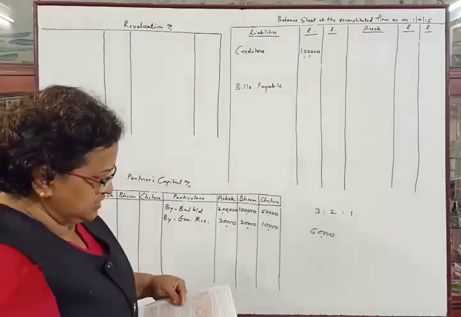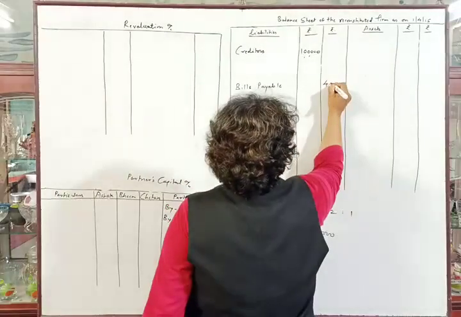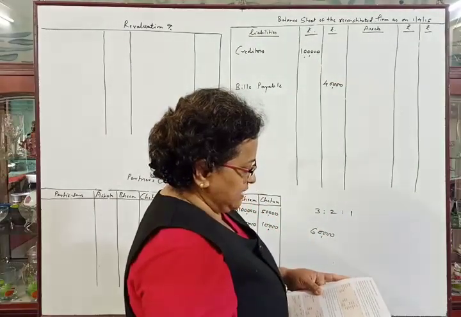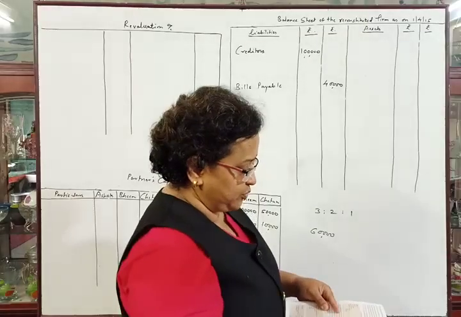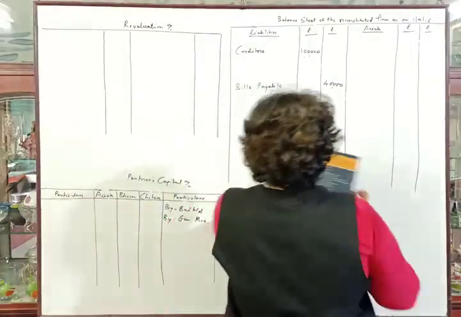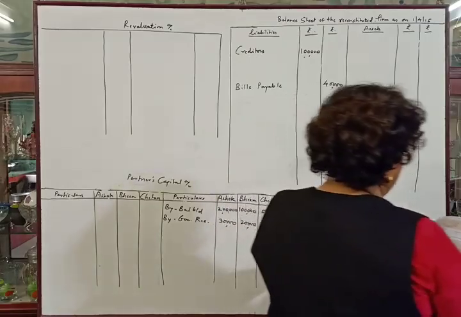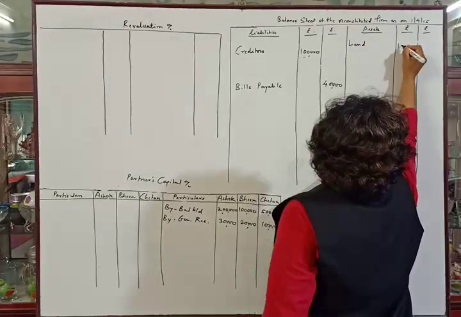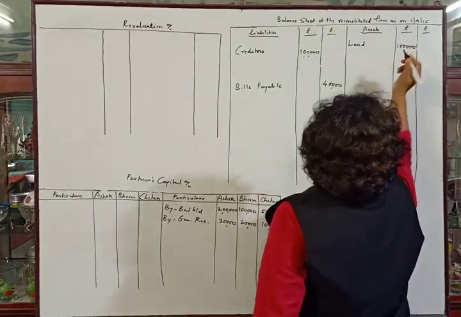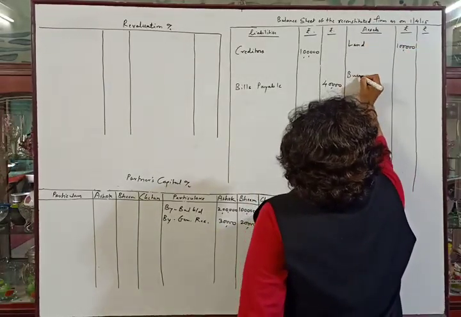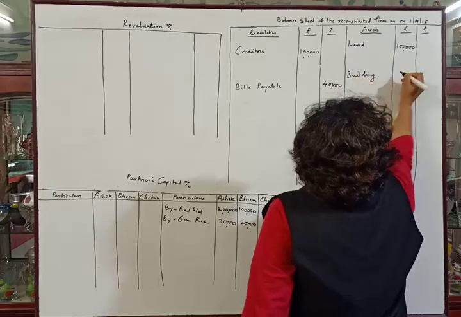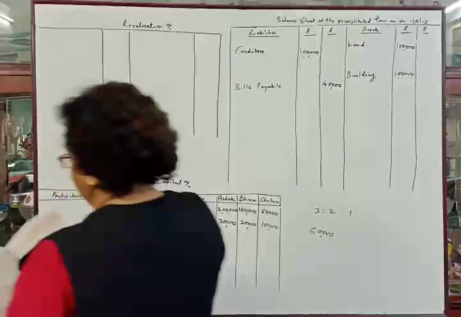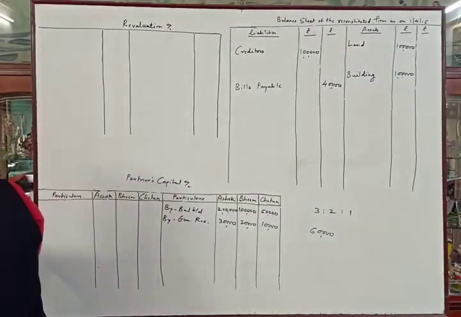No adjustment on bills payable, so the amount will be in the outer column, rupees 40,000. So we have posted all the items of the liability side. Then we will post the asset side one by one. Land 1 lakh, building 1 lakh. For land, we will write down the amount in the inner column as there is an adjustment. Then building 1 lakh in the inner column. And we will write down all other assets, that is plant, stock, debtors and PAN.